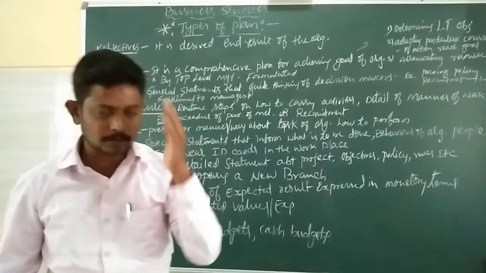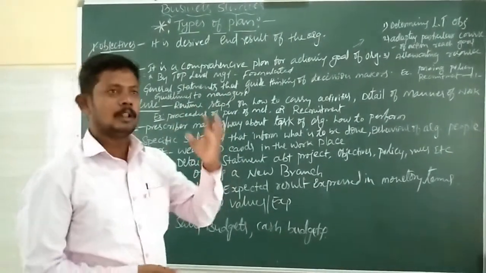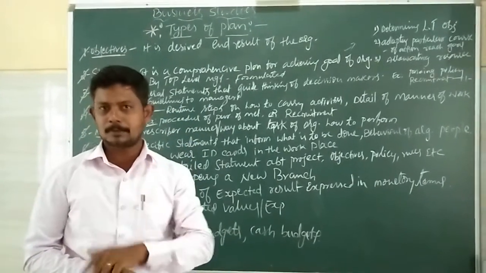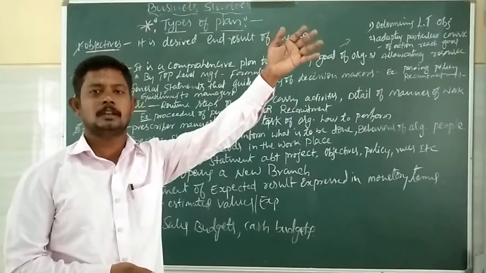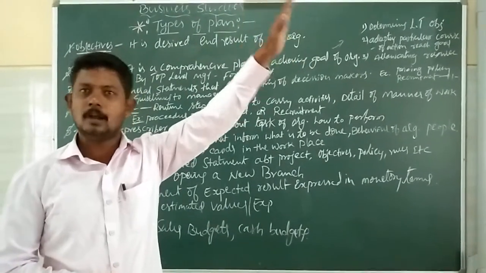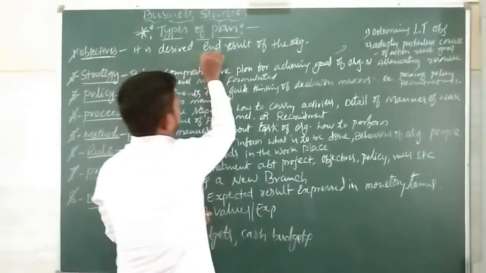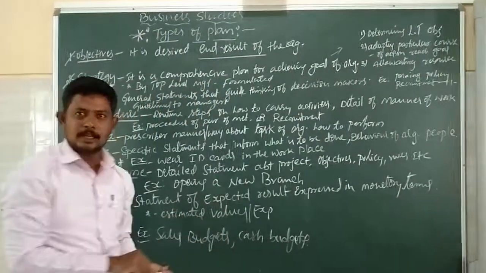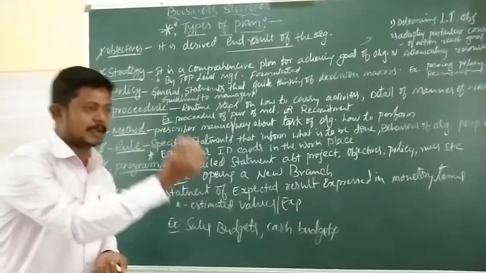When you have to start the establishment, when you have to start a business, at the time of establishment of the business, in our mind we have one target, one goal, one objective. That is profit, or service. That is the objective. It is an end result of the organization, either profit making or providing services.